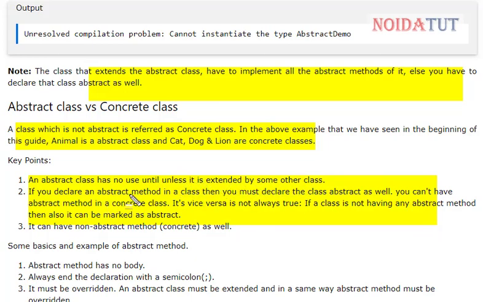If you declare an abstract method in a class, then you must declare the class abstract as well. You cannot have an abstract method in a concrete class. The reverse is not always true. If the class does not have an abstract method, it can still be marked as abstract. It can have no abstract methods, concrete ones as well.